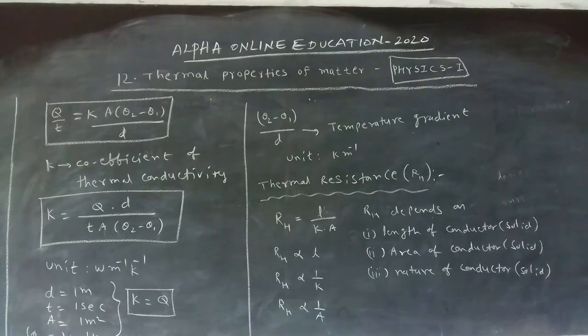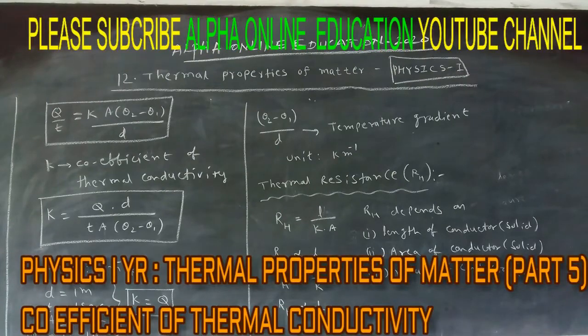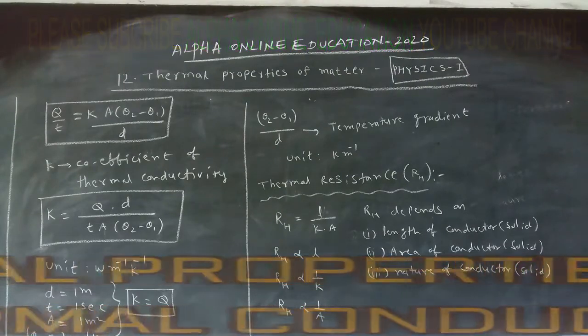Thermal resistance is also important, and based on this we can get one formula, RH is equal to L by K into A. Okay, right, this is the thermal resistance. The thermal resistance is also taken in another form. What is the other form? You check it. RH is equal to the difference in temperature by Q also.